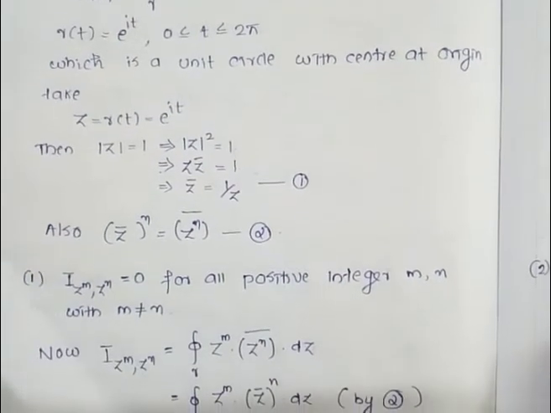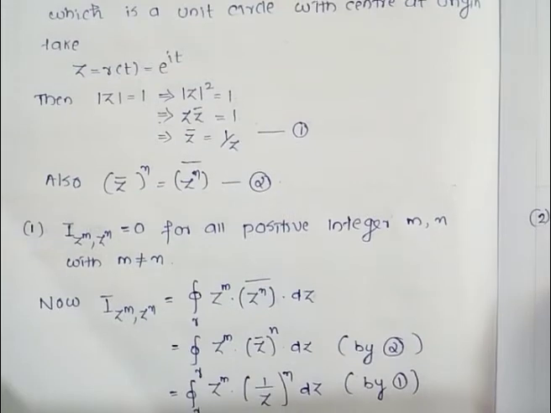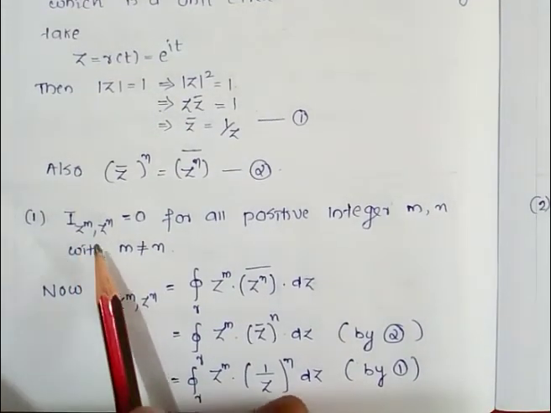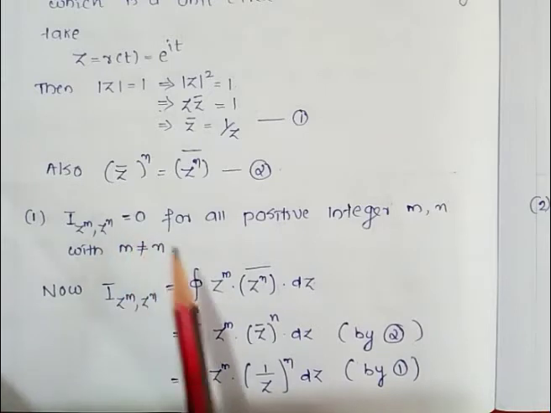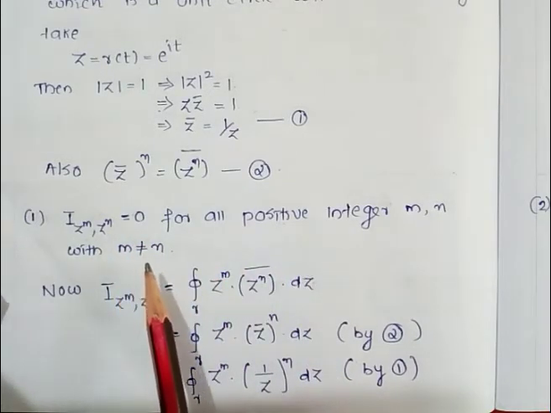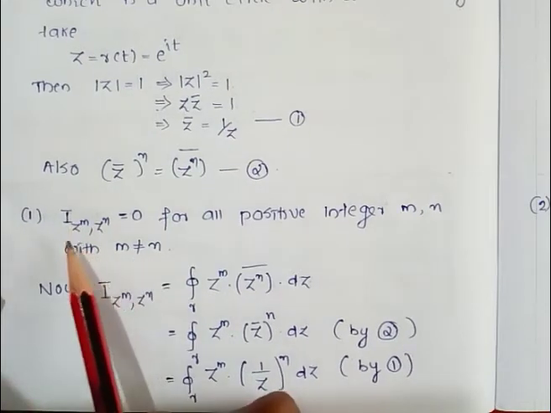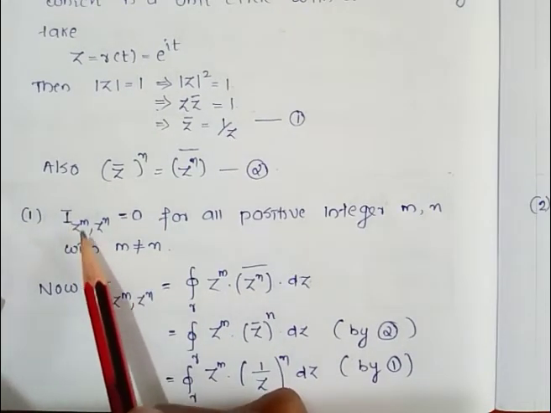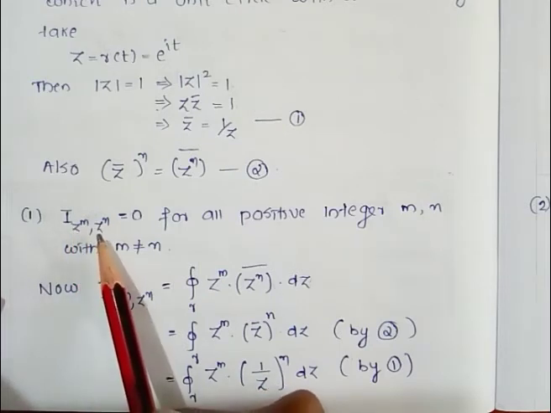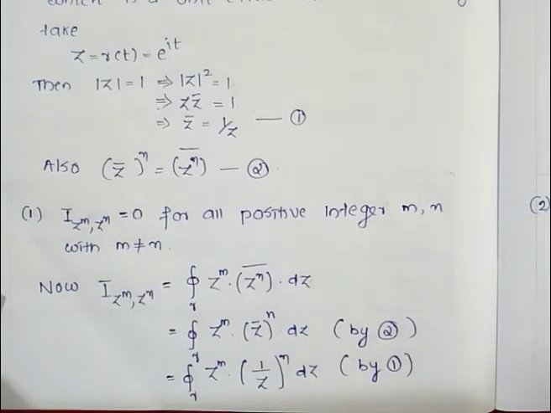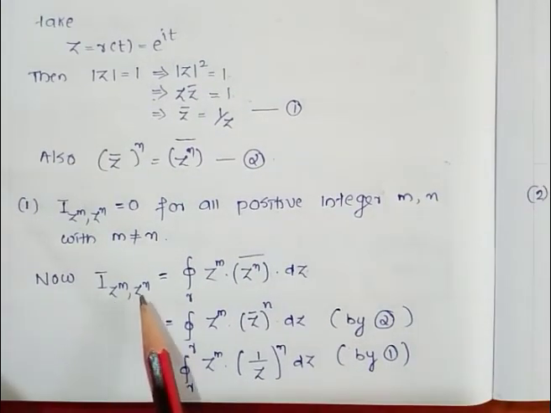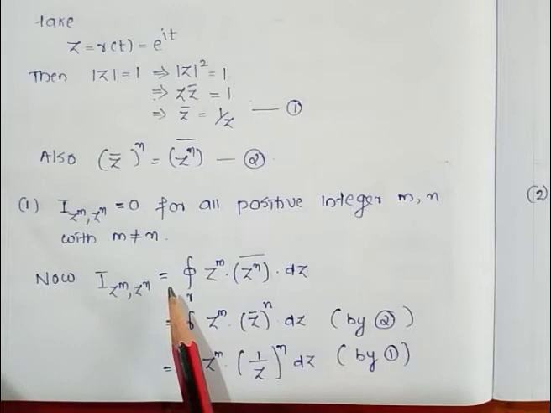Now we are going through our options. Our first option says that I(z^m, z^n) is equal to 0 for all positive integers m, n with m not equal to n. So here we take the polynomials p(z) equal to z^m and q(z) equal to z^n. Now we can compute I(z^m, z^n) using our formula.